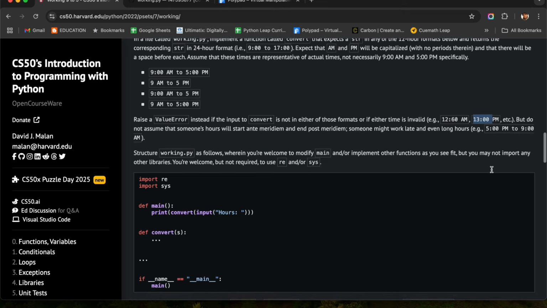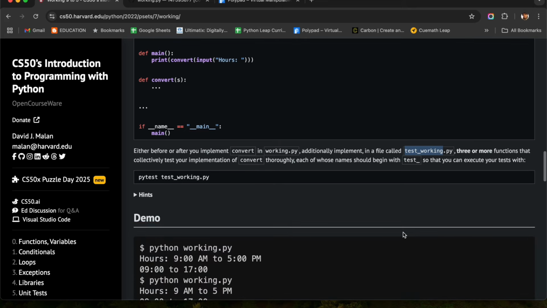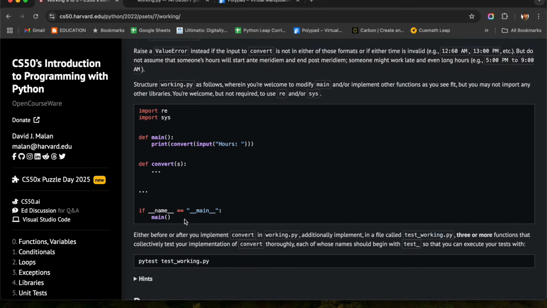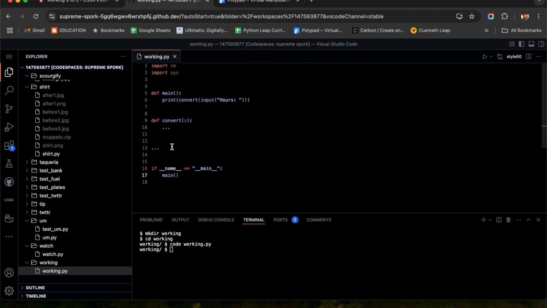Okay. So this is the main thing which we are going to do, and they have given us the structure of the code, and they have also said either before or after implementing we need to also do this test_working.py where we are going to test all the conditions. Okay, first let us copy this particular format and paste it in our code so that it will be easy for us. So we are already having a string in our convert, which is going to have a format of text which we are going to process.